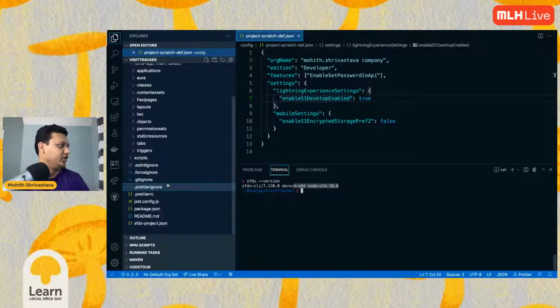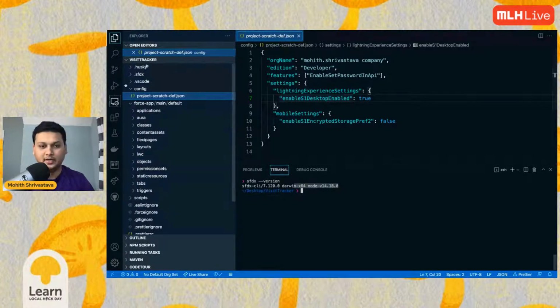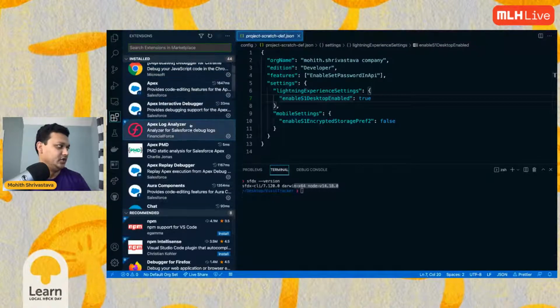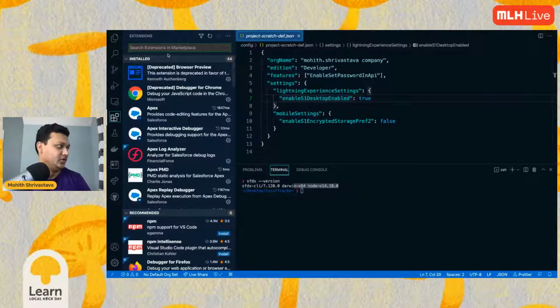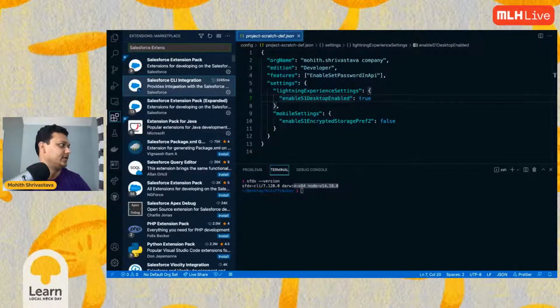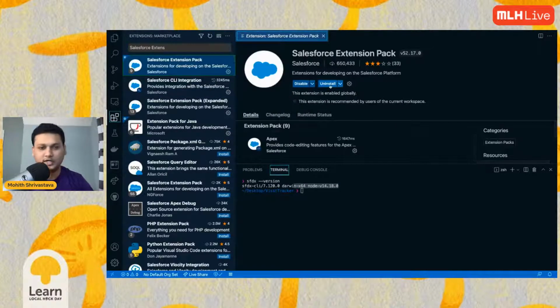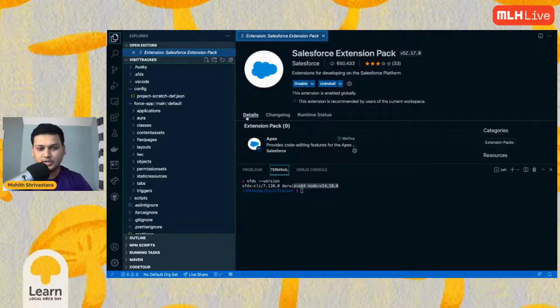Next thing, make sure you have a Visual Studio Code IDE. And then make sure that you have the Salesforce extension. So go ahead and search for Salesforce Extension Pack here and make sure that you install it. It's not giving me the install option because I've already installed it. So once you have all those three things done, the next step for you is Command Shift P.